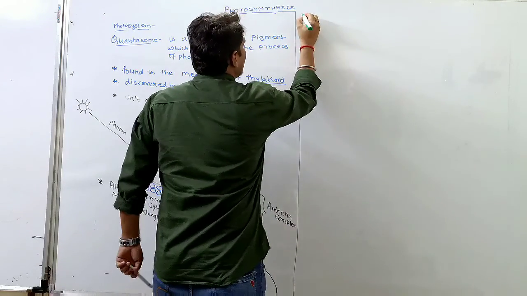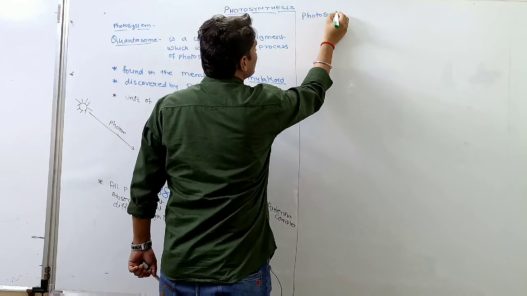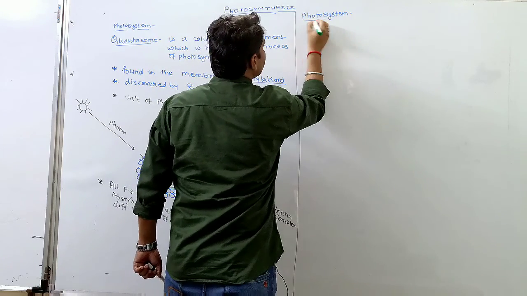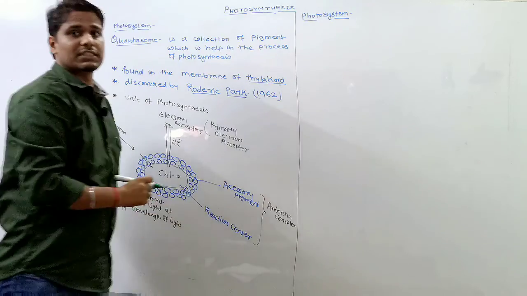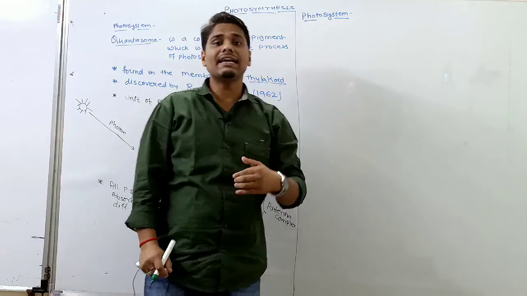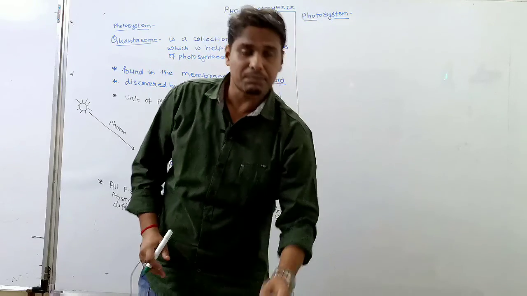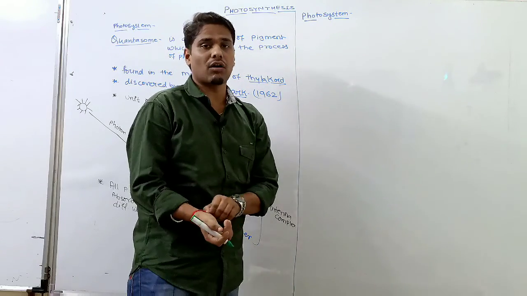Okay, photosystem. What is photosystem? Photosystem is a complex which absorbs light at different shorter wavelengths as well as longer wavelengths of light.